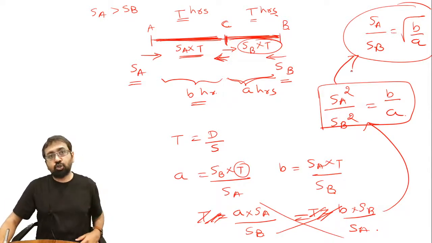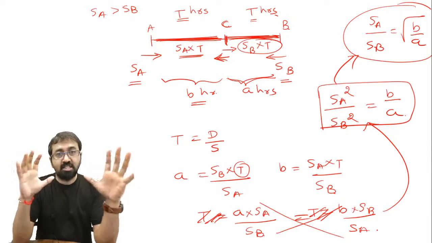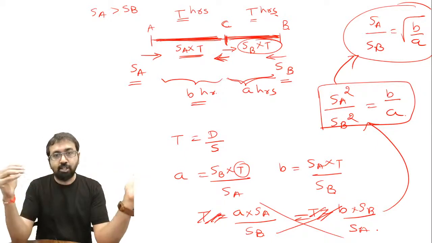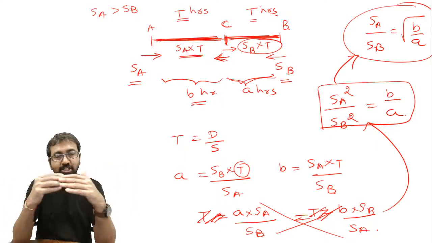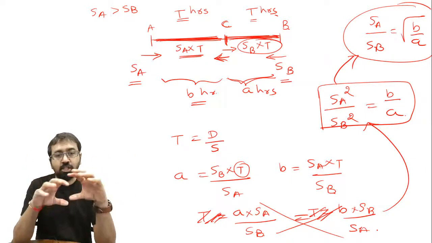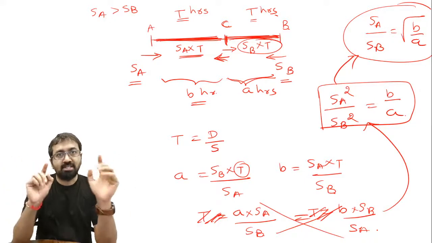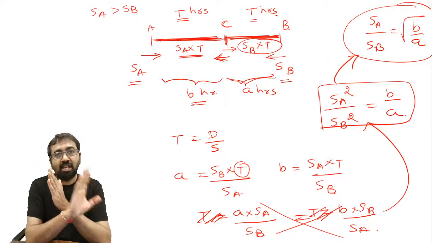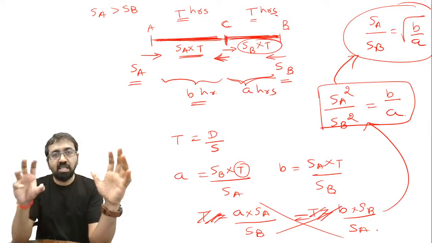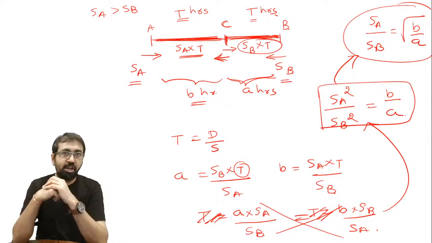Guys, have you all understood this? Everyone? Yes. Once again, we started with relative speed and we have understood that relative speed when two people travel in opposite direction will be the sum of the speeds, same direction, the difference of speeds. Then we talked about a special concept related to two moving bodies, that after meeting, if they take A hours and B hours respectively, then what is the relationship between this A, B and their individual speeds, that is SA and SB. So this is what I have derived, right?